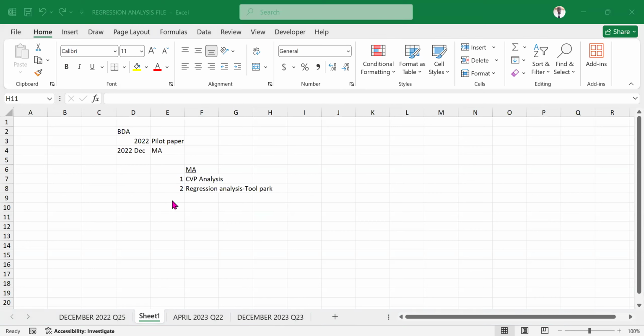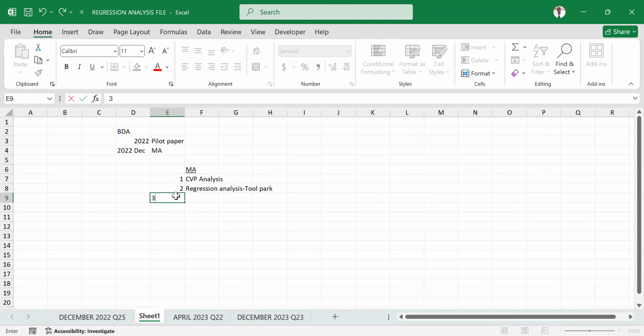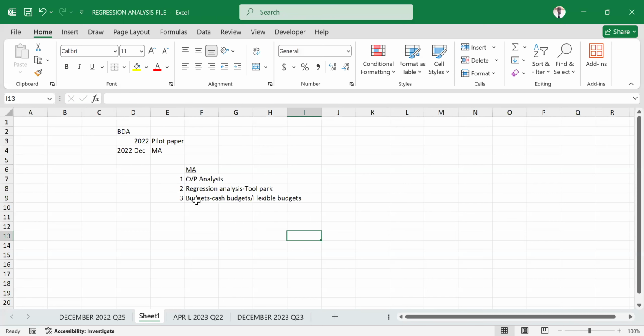Then the third area, which is a major area you have to align yourself with, is budgets. And when you talk about budgets, your mind should already think of two areas. You need to think about cash budgets, and then you also don't forget there is this other sister called flexible budgets, because the sister is very flexible and you need to know how to flex a budget.